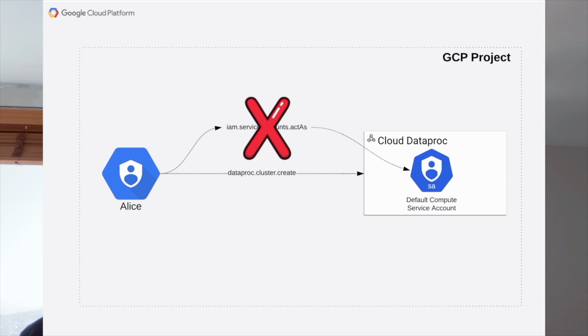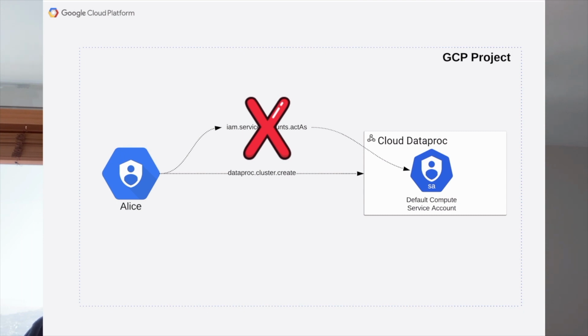When you spin up a Dataproc cluster, like a lot of things in GCP, it will default to using the default Compute Engine service account. This means by default, your Spark jobs will run as project editor. You only need the permission dataproc.clusters.create to spin up this cluster. You don't actually need the actAs permission on the default service account.